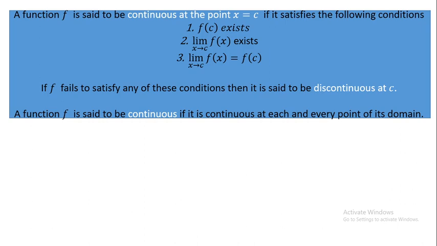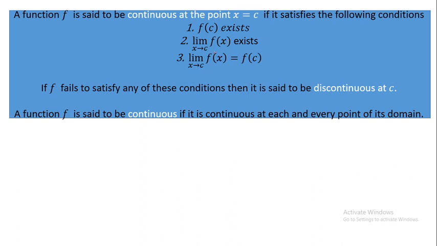So this was the definition of continuity. Continuity at a point C means you have to verify three things. First, whether f of C, the value of the function at that point, exists. Then you have to find the limit as x tends to that particular point, and check whether those two are equal. If they are equal, then we say that the function is continuous. If any of these three conditions fails, then we say that the function is discontinuous at that particular point.